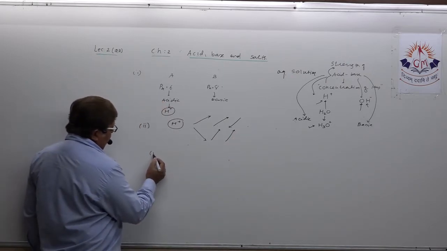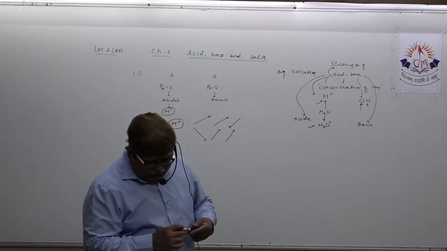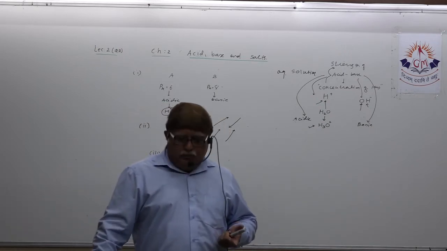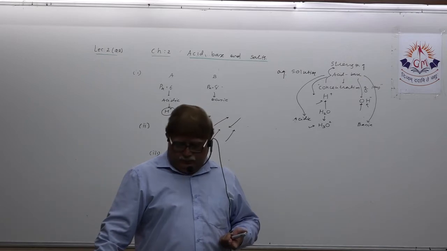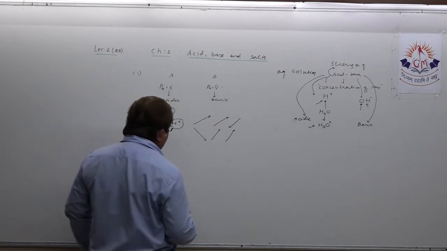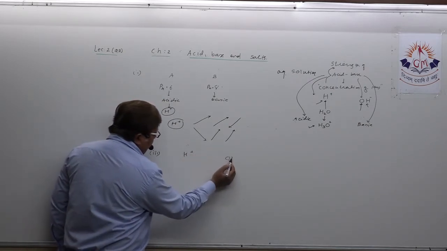Understand? Third one, what is there? Do basic solutions also have H plus ion? Then why are they basic? See dear student, basic solutions definitely have both types of ion.